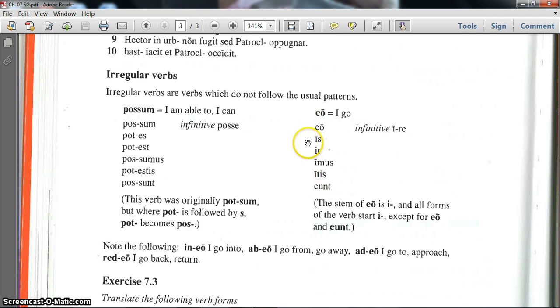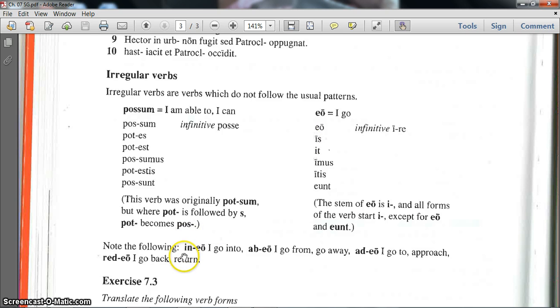The rest of it follows the rules we talked about in Chapter 5 by removing the re and adding your personal endings: s, t, mus, and tis. It's just in the first and last that we see this variance, which is what makes it irregular.